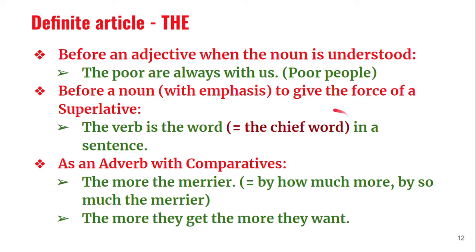Verb alone can become a sentence. That's why the verb is very important in the sentence. In order to say the verb is very important in the sentence, I can simply say the verb is the word in a sentence. Like we can say, he is the man. He's masculine. When we want to say about his masculinity, his vigor or his power, you can say he is the man.